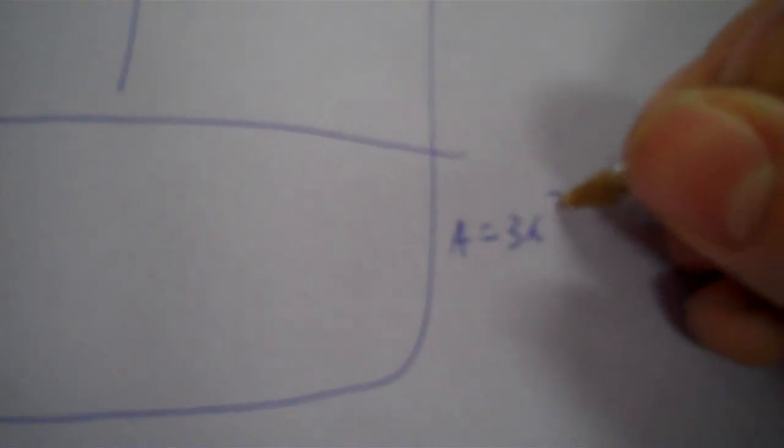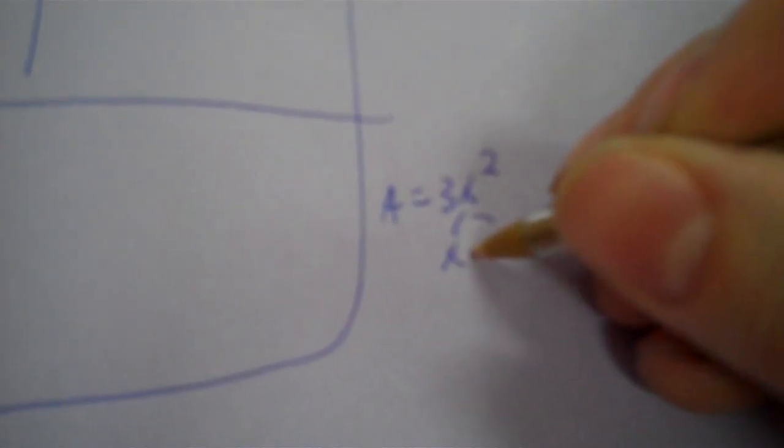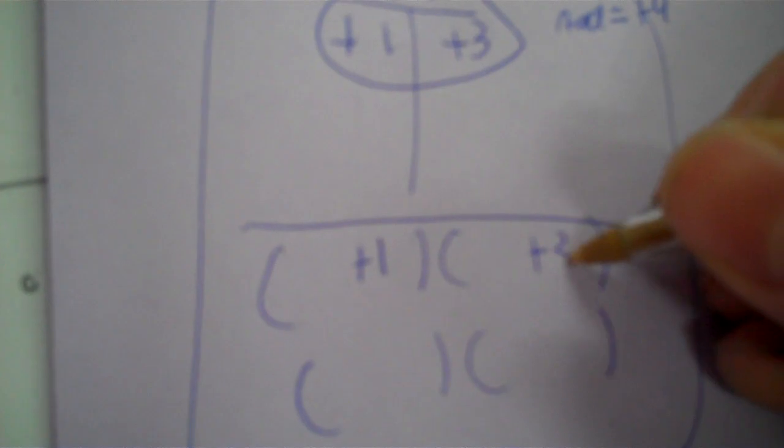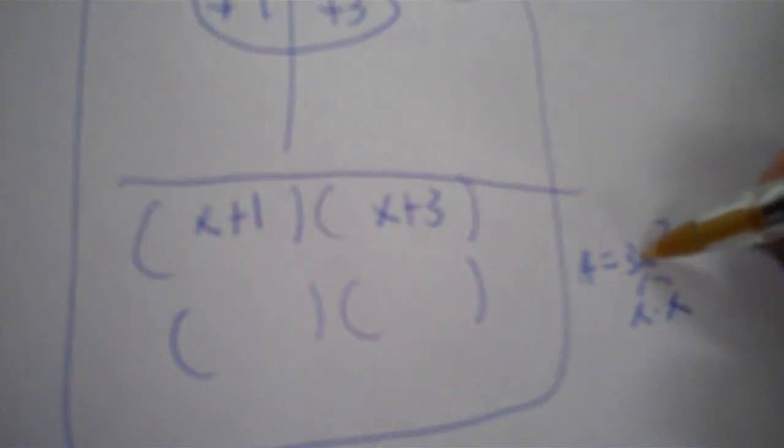Now you can't go XX on this because the A coefficient is 3x to the second. So we know that the x second is x times itself, but what about the 3? Well, I put in my parentheses, positive 1, positive 3, then XX, then we put a 3 in front of it.